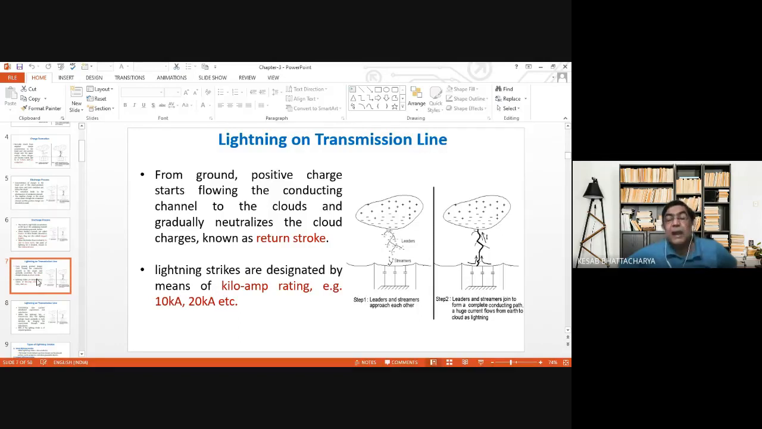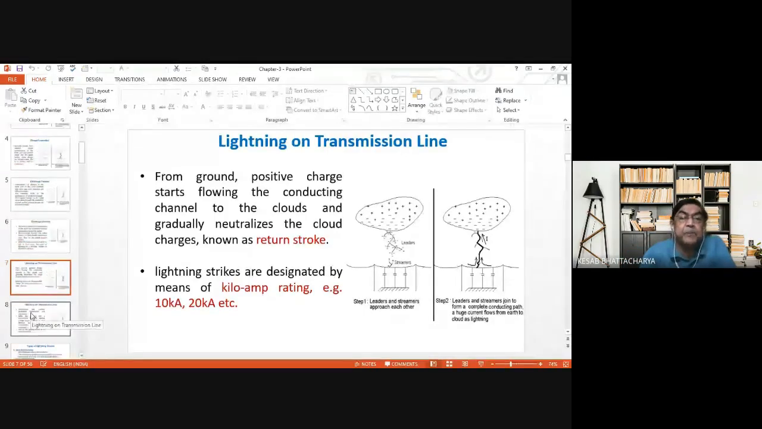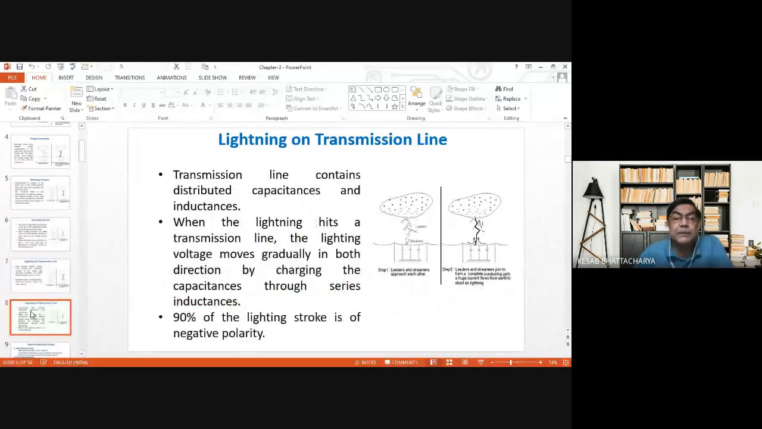And lightning strikes are normally designated, whatever you call it, in terms of lightning current, that is 5 kiloampere, 10 kiloampere, like this. Okay? Is that okay?